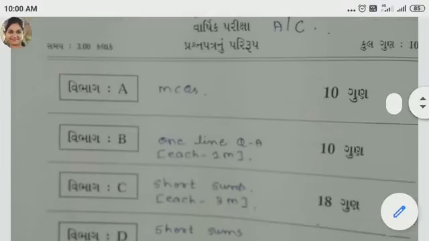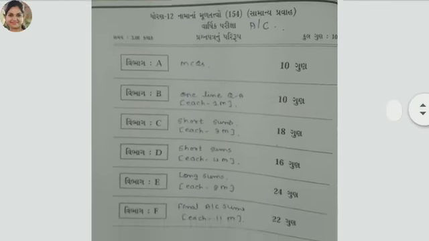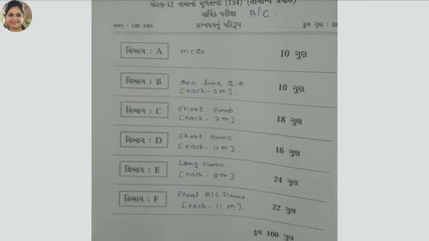In accountancy, in the board paper, there will be total 6 sections in your paper: Section A, Section B, Section C, D, E and F. Section A is MCQ. There will be 10 MCQs. Each weightage is 1 mark. So total 10 marks. Section B is 1-line question answer, theoretical questions.